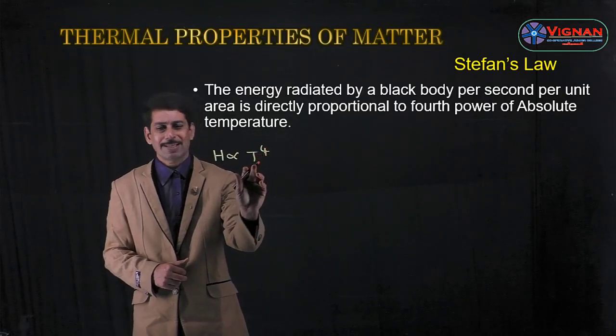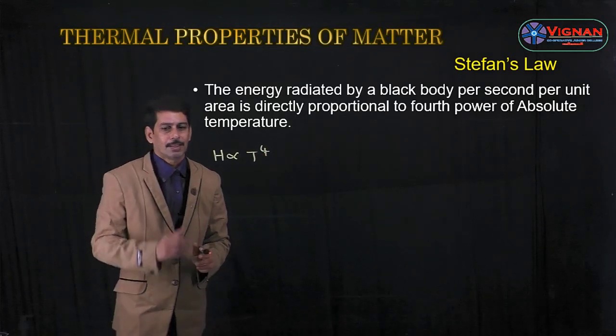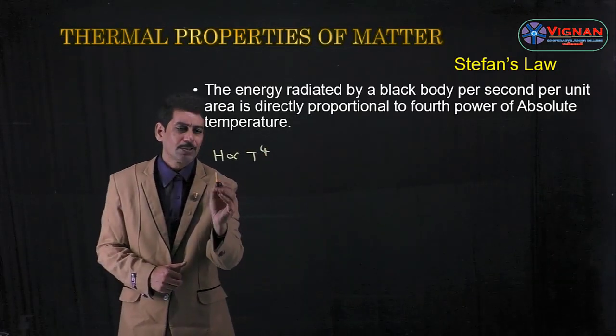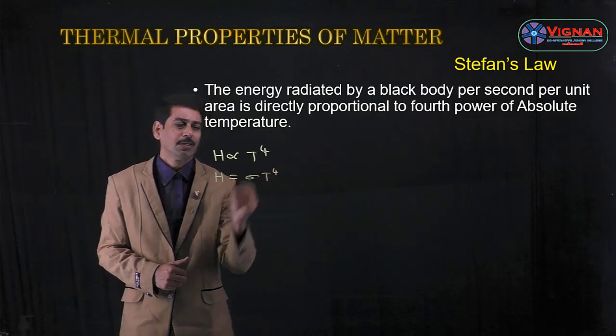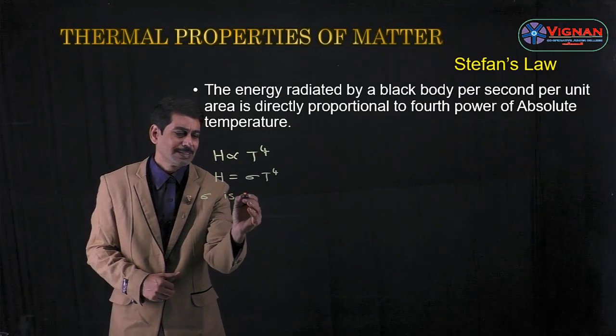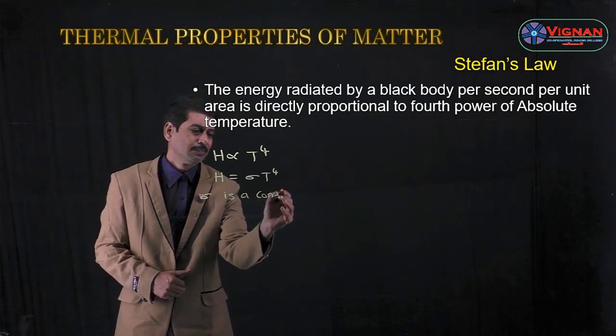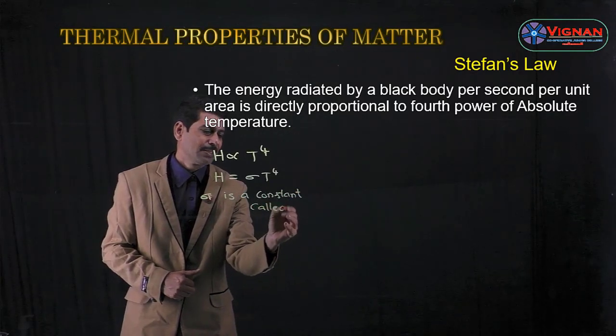So capital T is the absolute temperature, and H is proportional to T power 4. If we remove the proportionality, we introduce a constant, so H is equal to sigma T power 4, where sigma is a constant called Stefan's constant.